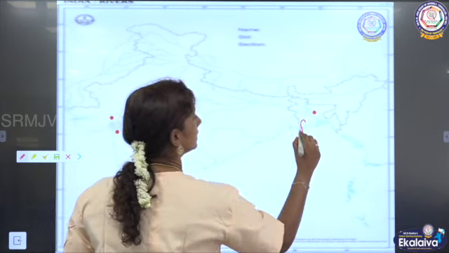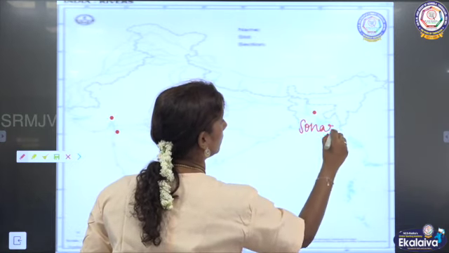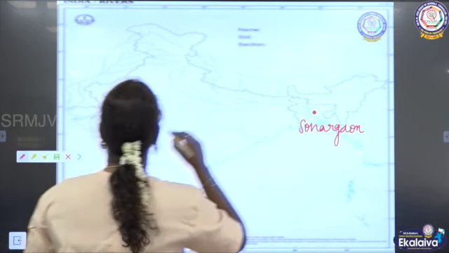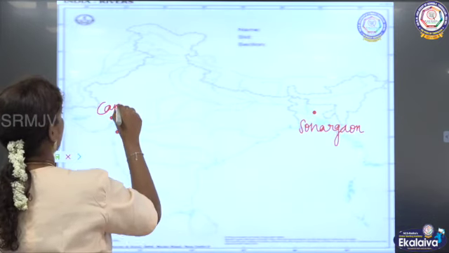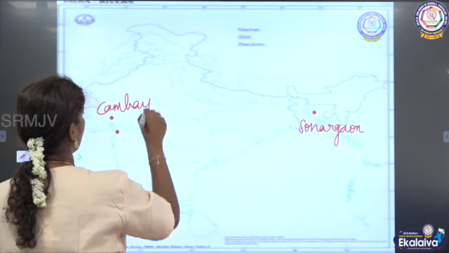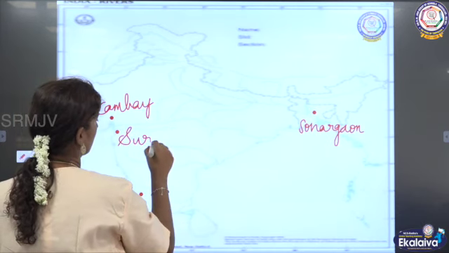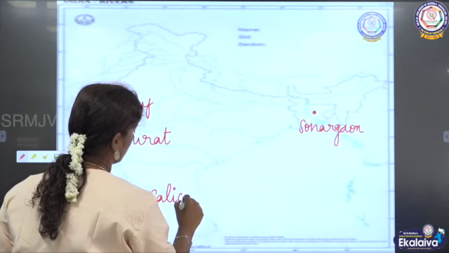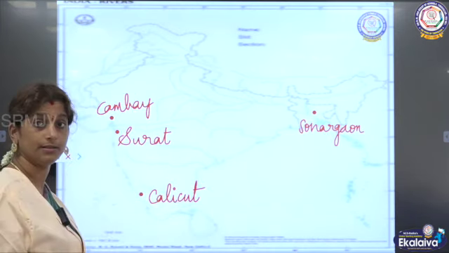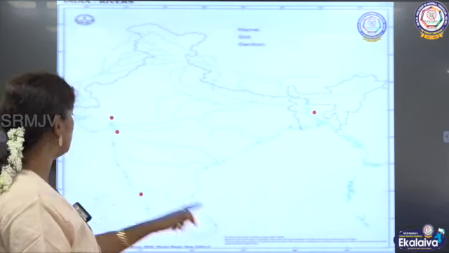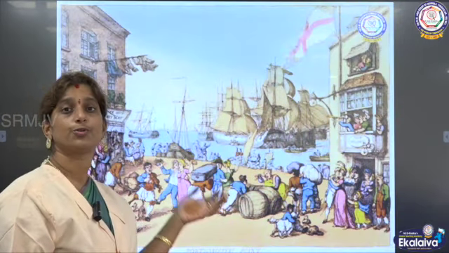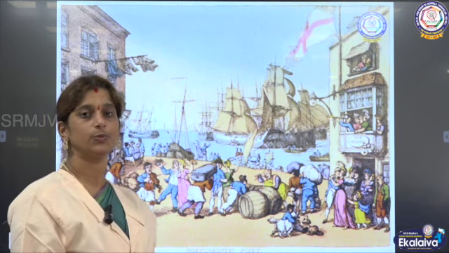So here it is Sonargaon, and here it is Cambay, here Surat, and here Calicut, right? So now this is how we have seen the trade and commercial towns.